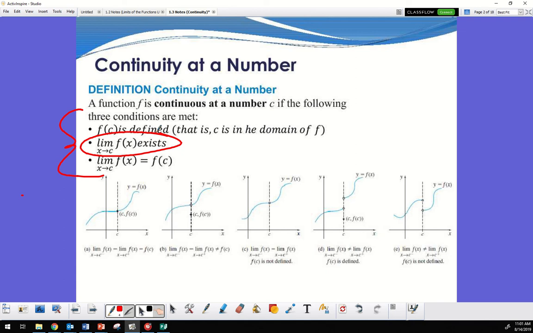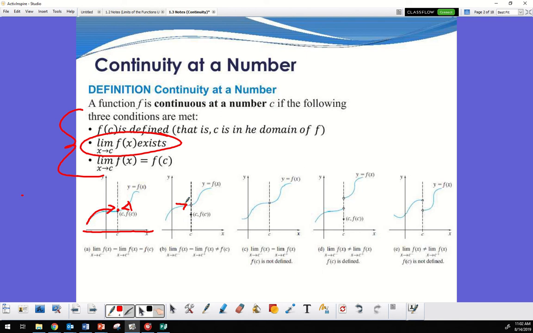So the function at that point also goes to the same number. So the limit left and right is both equal to the function at that point. Here is the example. This one's the example right here. This is my left, this is my right, and there's a solid dot right there. The left hand and right hand both go to the same number, and the function is equal to that same number, that's the limit. Here's an example of it not.